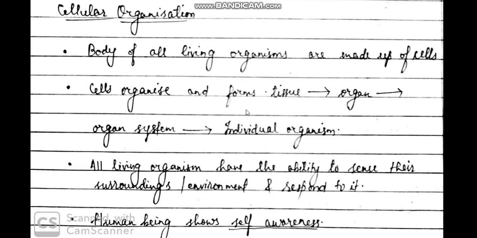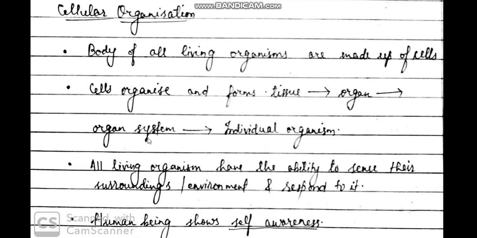The next criteria of living organism is cellular organization. Our body is made up of different types of cells, and when all these cells work together they form tissue. When a large number of tissues work together they form an organ. When different organs work together for a particular function they form an organ system, such as our circulatory system, where the heart pumps the blood. The blood vessels help in the transport of blood. Blood is a fluid medium that transports oxygen as well as nutrients. Clear? So together they form a system called an organ system.